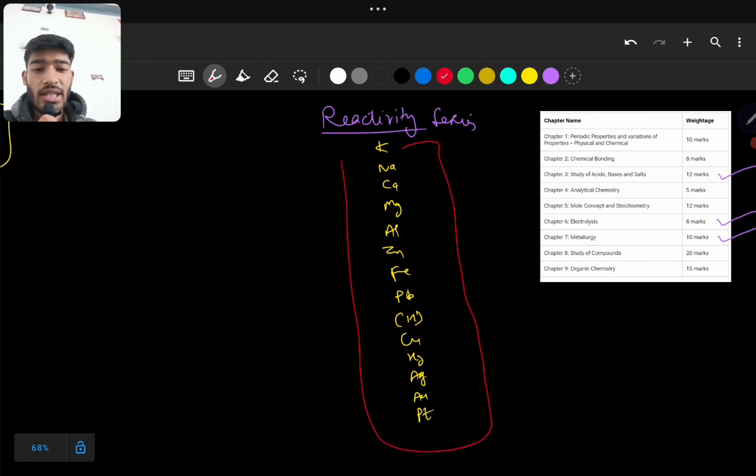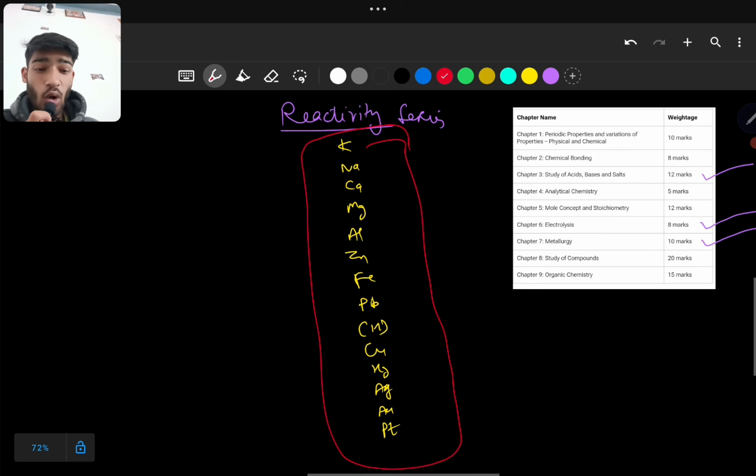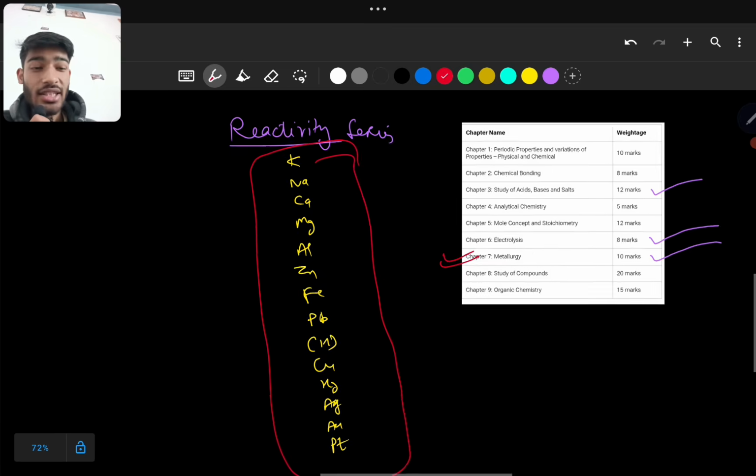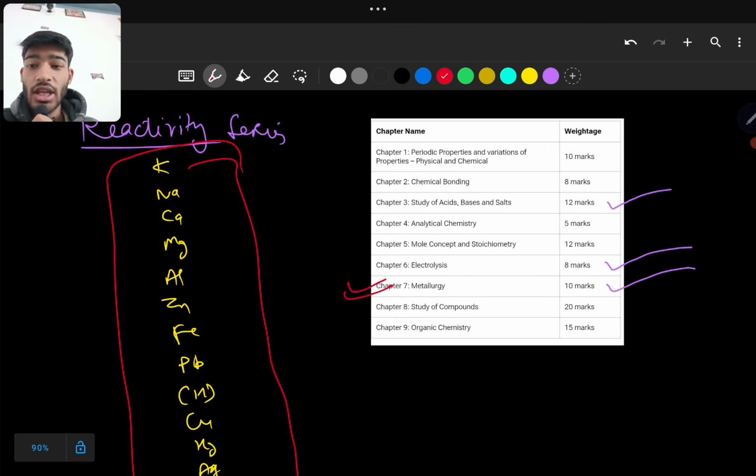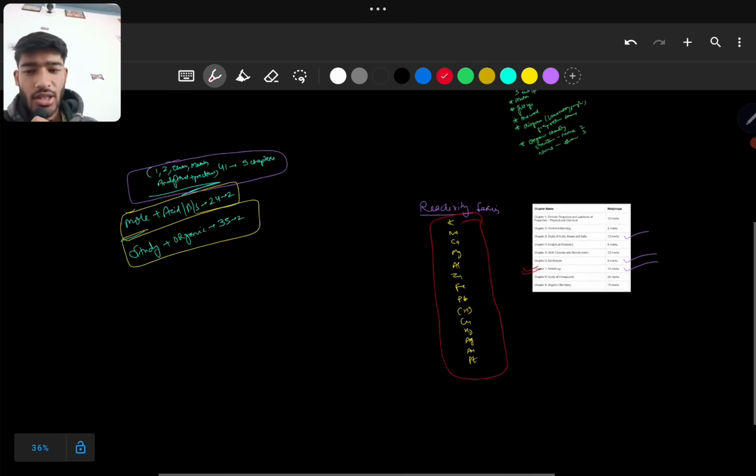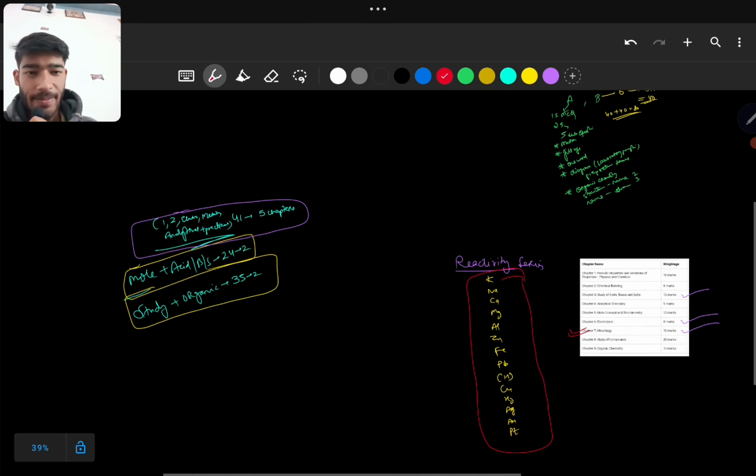Please study this whole reactivity series, learn it, memorize it, and it will be very important for you, because the whole of metallurgy is based on the extraction of metals, how metals can be extracted, which means the extraction of metal depends on this reactivity series only. Please study this reactivity series, and these three chapters will definitely help you in all the other things. So this is all my plan which I have shared with you.